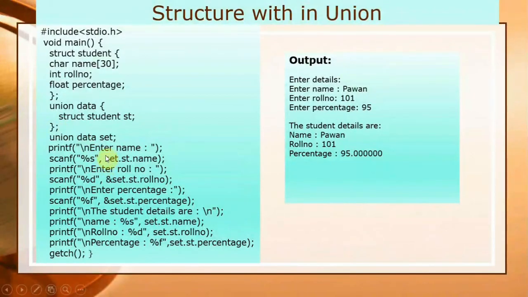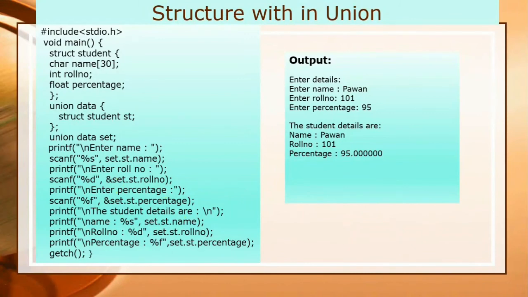You must specify the ampersand also. Printf, enter the roll number, it will store at ampersand set dot st dot roll number, because set is the variable of union and st is the variable of student type which I have declared here. So we can assign and access the elements with the help of this syntax, set.st.roll number. Then you have to enter the percentage, as you saw in the previous example also. Next, the message will prompt: the student details are.